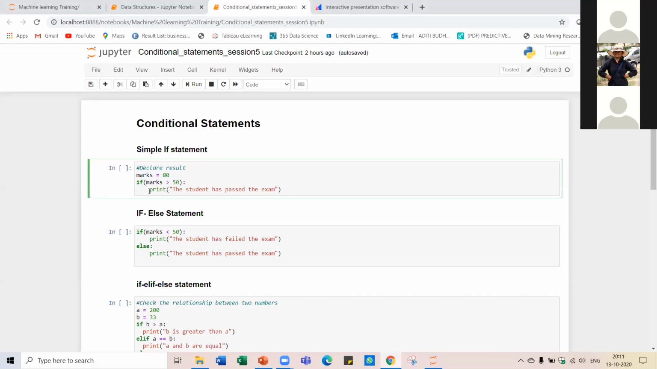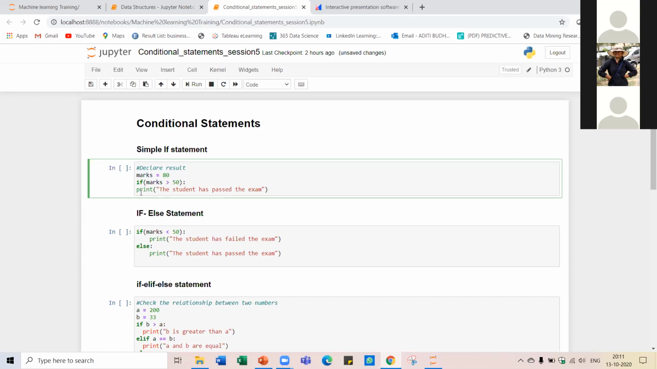Okay. And then you should leave a space in the next line. The line of code which you want to execute when this condition is true should be indented. By indentation, I mean that you should leave this space over here, which you can do by just using tab.